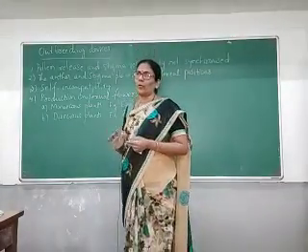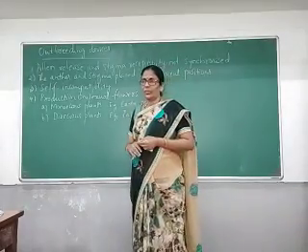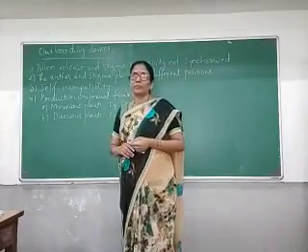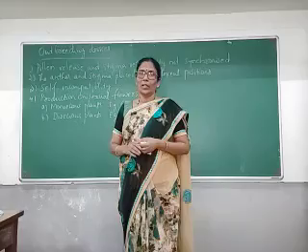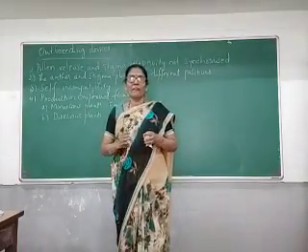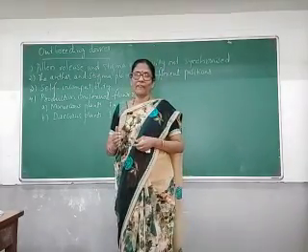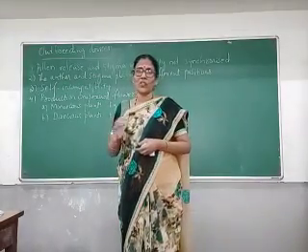Let us see first of all what are outbreeding devices. Whenever a plant or a flower undergoes continuous self-pollination, it may face inbreeding depression.